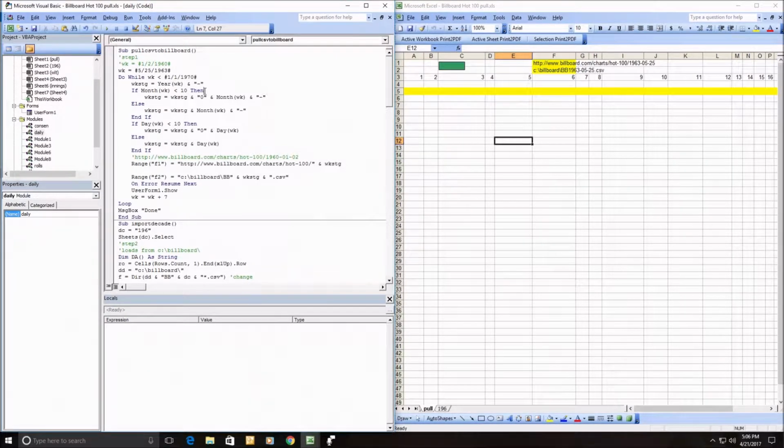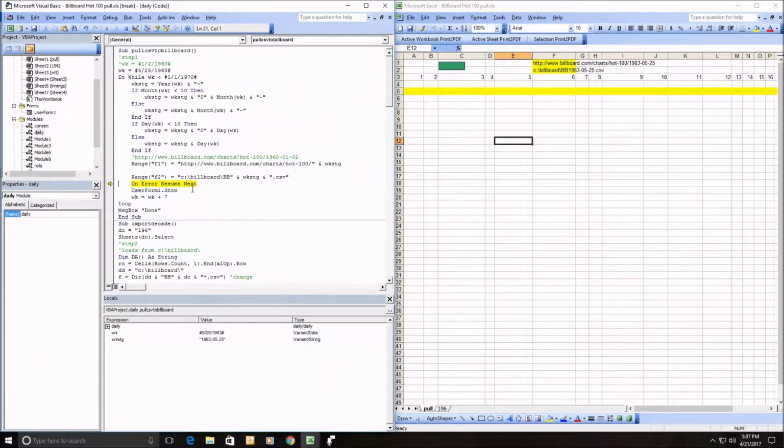So let's step through this. It's in high def, so hopefully you can blow up your screen and see the text. But I'm going to pull the CSV here. This is my first step. It gives me the week, and I'm going to parse that week into a date, really a string, and I'm going to populate this cell up here with that date, and then I'm going to make a CSV file that corresponds with that.